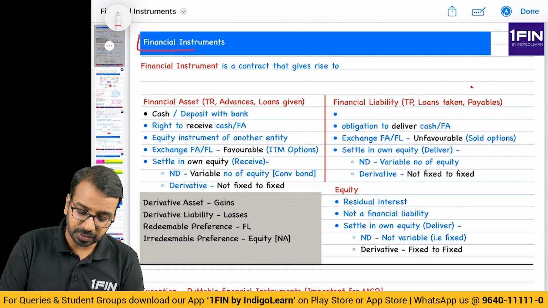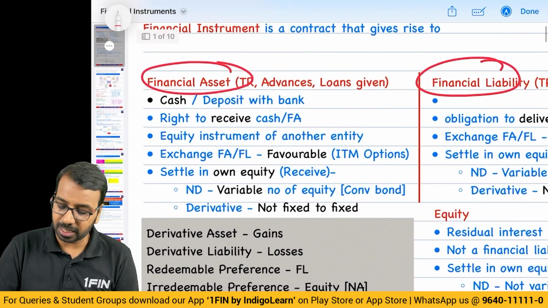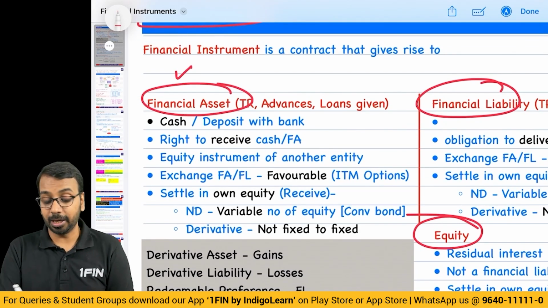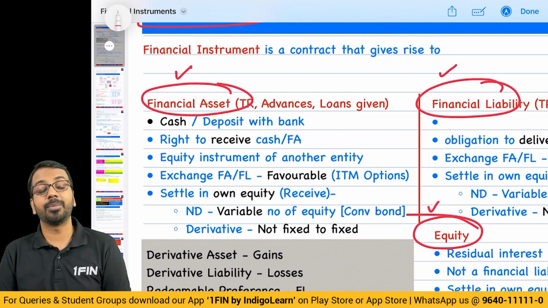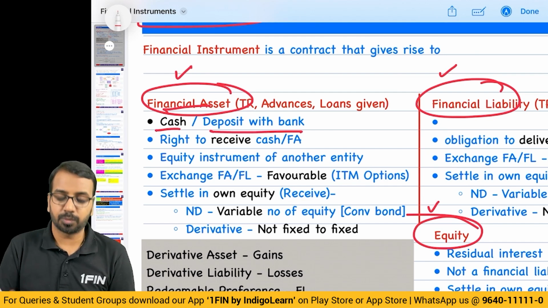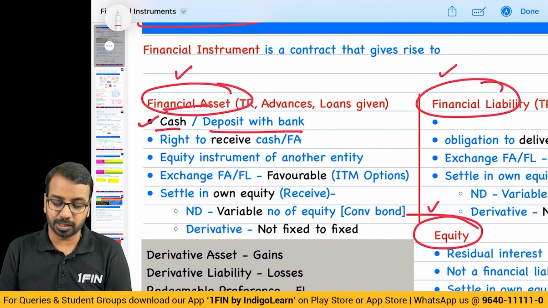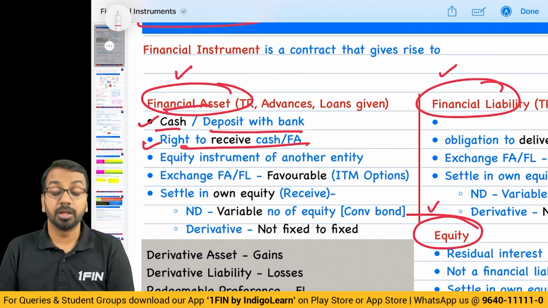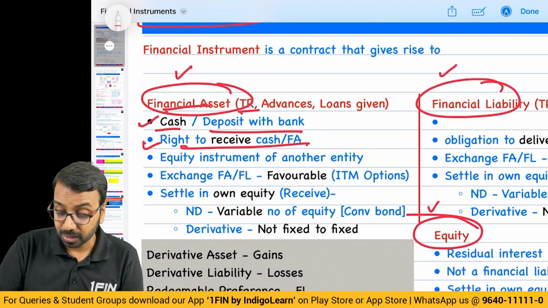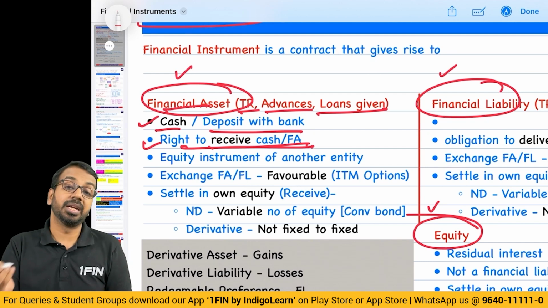Alright. Now, as far as financial instruments are concerned, all of us are aware you have either a financial asset or you have a financial liability and equity. A financial instrument is a financial asset for one entity, and for the other entity it is either a financial liability or equity. A quick recap of what is a financial asset: cash deposit with bank. So anything you have in cash, cash in hand, cash at bank is a financial asset. Then if you have a right to receive cash, it also is a financial asset. If you have a right to receive cash, for example, from trade receivables, advances given to others, loans given to others, it is a financial asset.